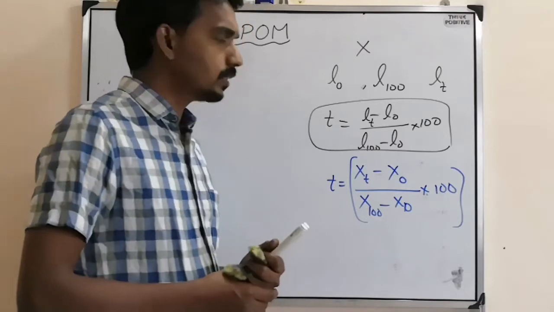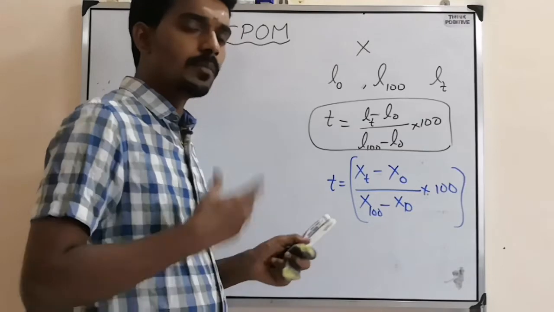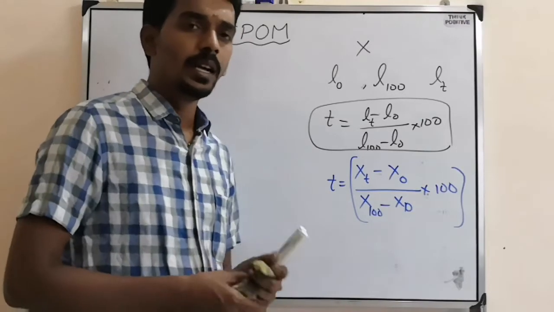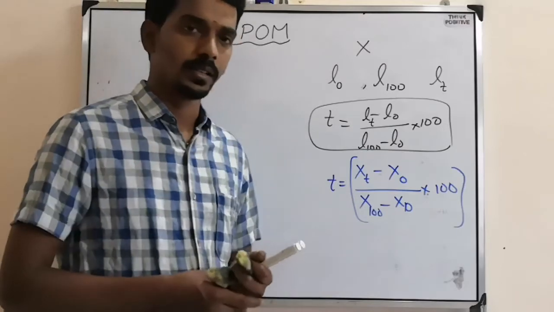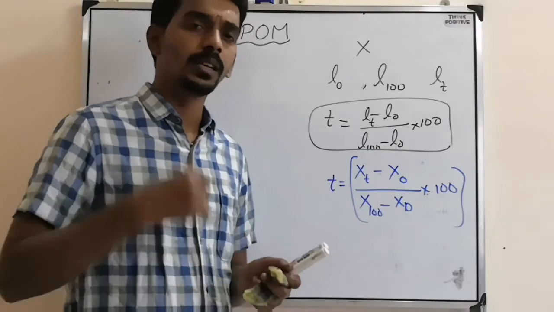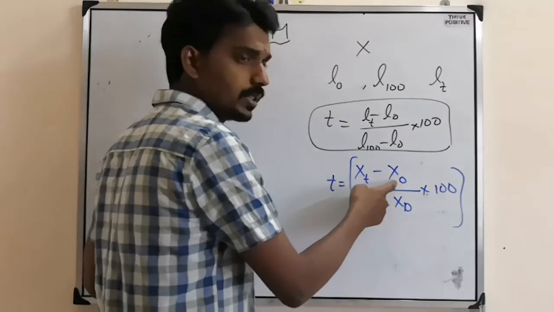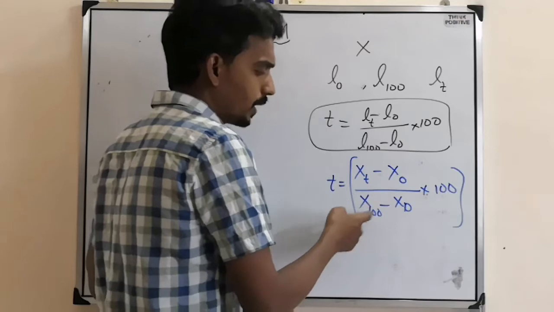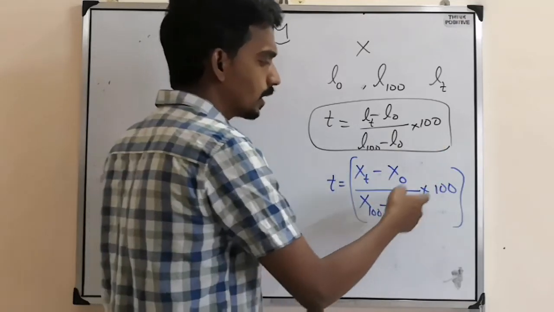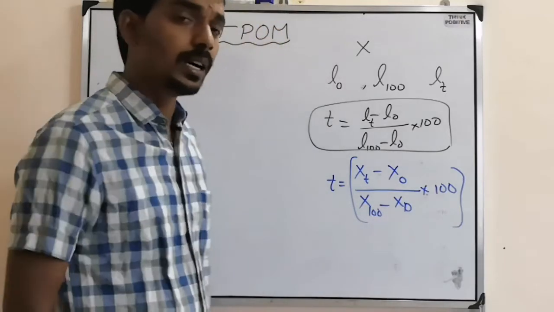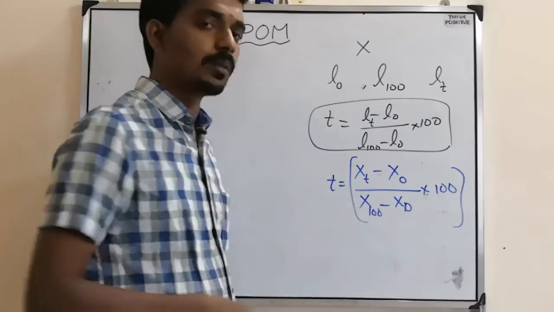So like this, here inside the thermometer there is one material, and depending on one of its properties, suppose a gas thermometer is there. There we will measure either pressure or volume. So pressure at T minus pressure at 0, Pt minus P naught by P100 minus P naught into 100, or Vt minus V naught by V100 minus V naught into 100. Like that, the question can be asked based on thermometers also.